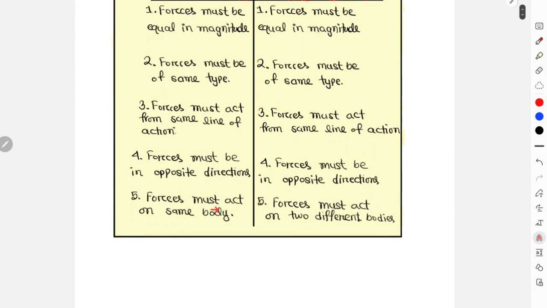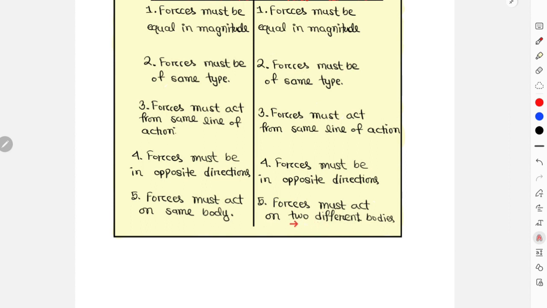And then over here, the last point is different for Newton's first law and third law. For any pair of forces to be under Newton's first law, the forces must act on the same body. And in order to be under Newton's third law, the forces must act on two different bodies.